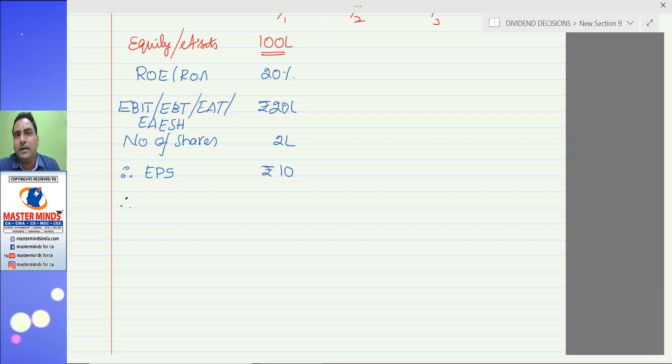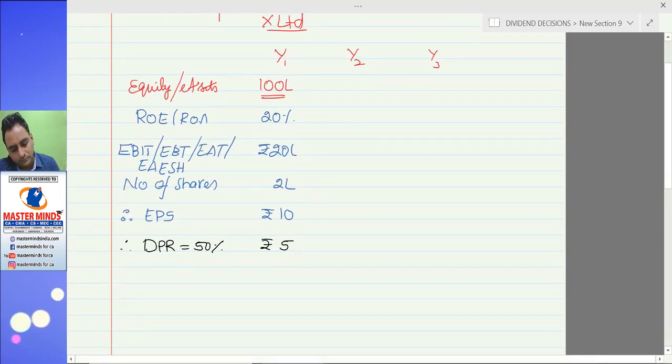Now I have 10 rupees in hand, I will distribute a fixed percentage as dividend. Suppose dividend payout ratio equal to 50%. In that case, 5 rupees will be paid as dividend. This is the story of the first year. In the second year, out of 10, 5 rupees is passed on to the shareholders. I have 5 rupees retention.